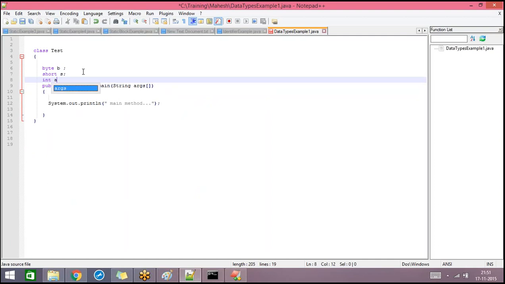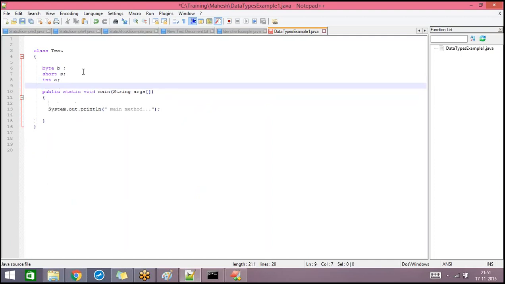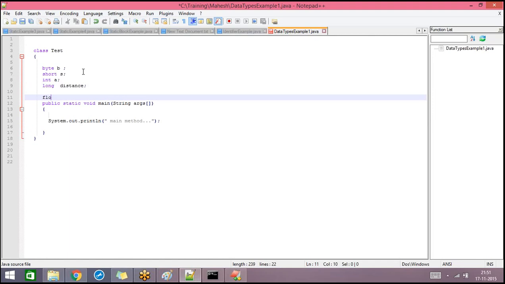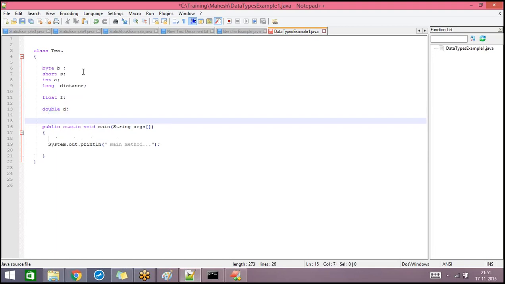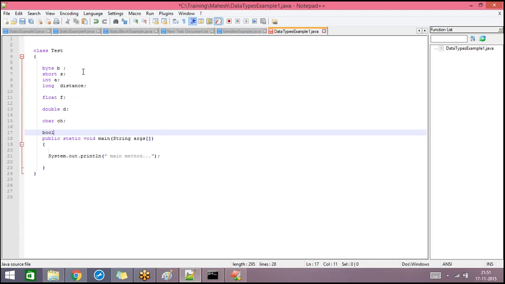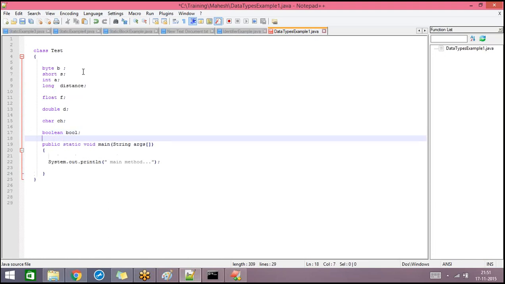Int, long, then float, then double, then char, then boolean. So I have just declared variables, but I haven't assigned any value for them.